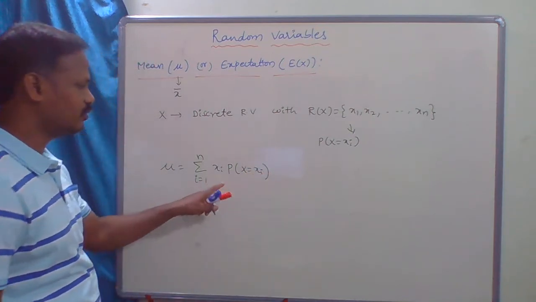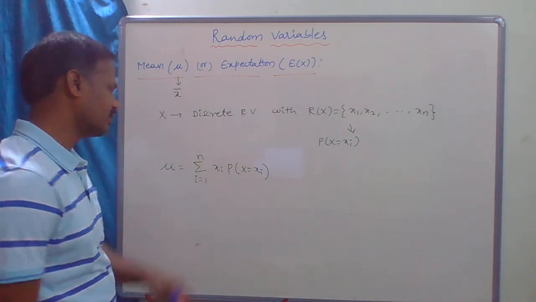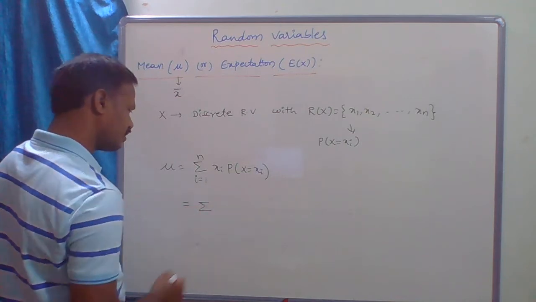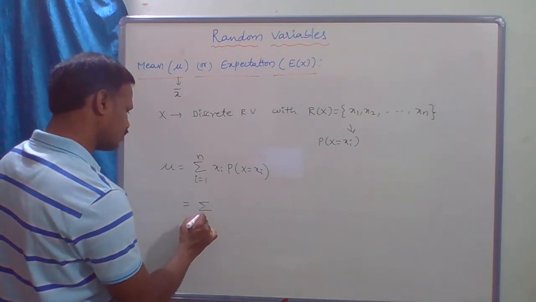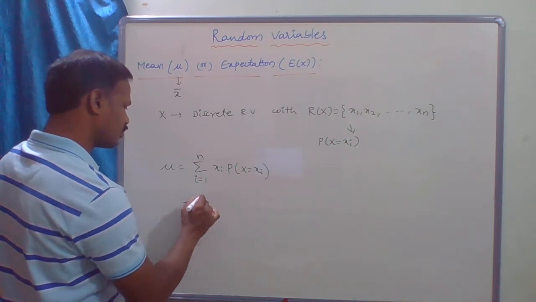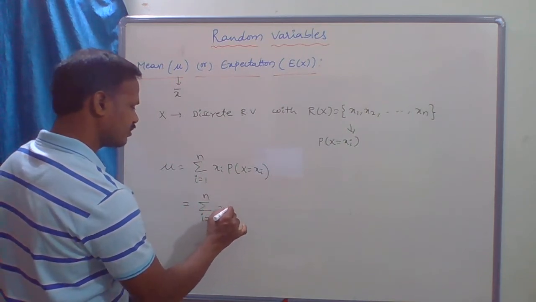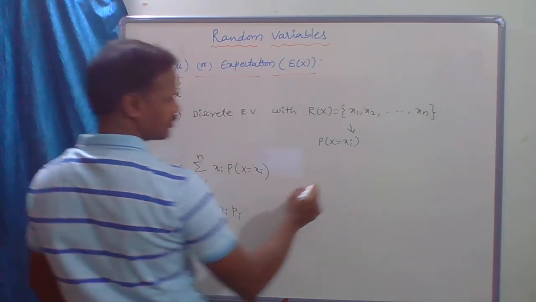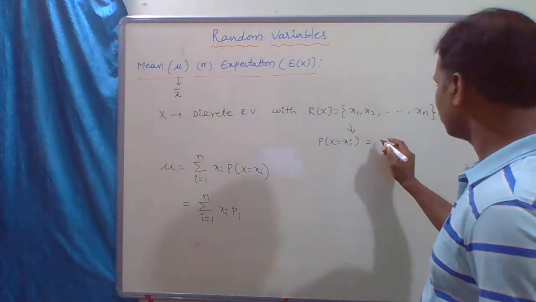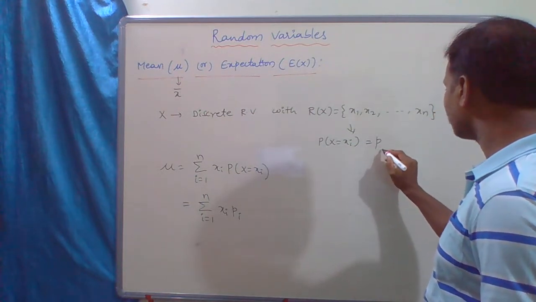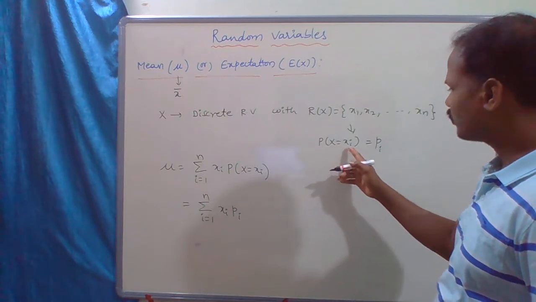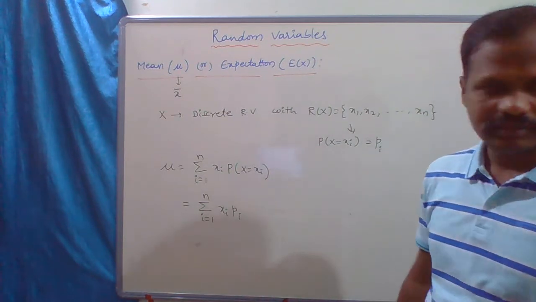Sometimes this can also be written as sigma from i equal to 1 to n of xi pi, where pi means probability of X equal to xi.